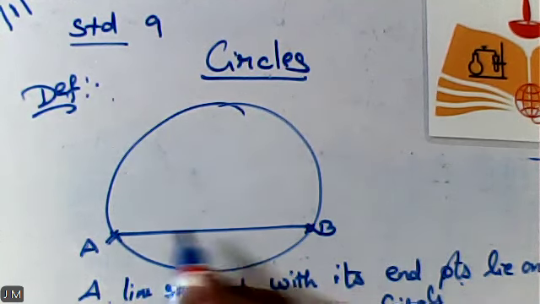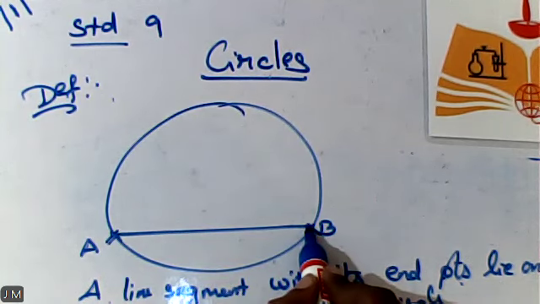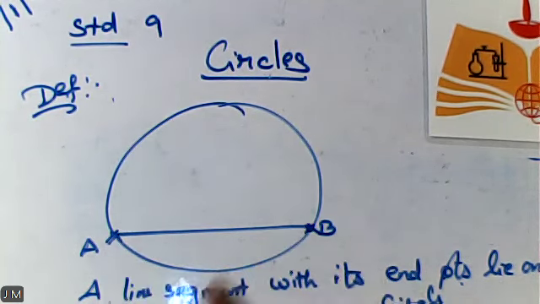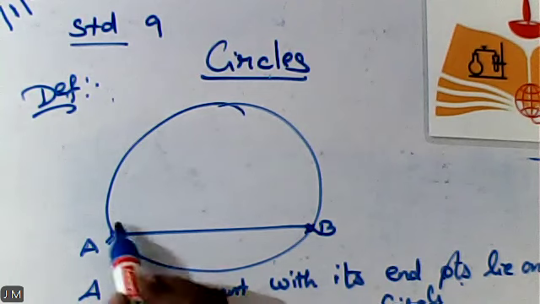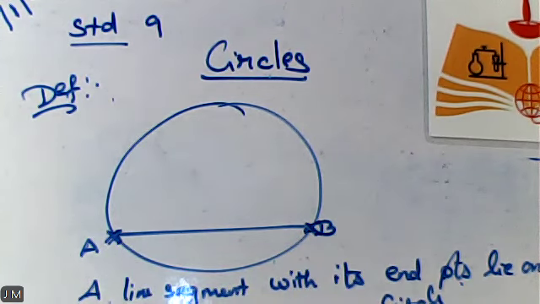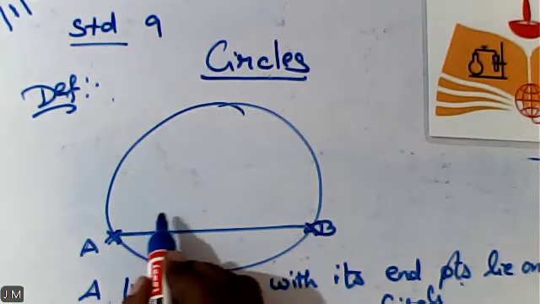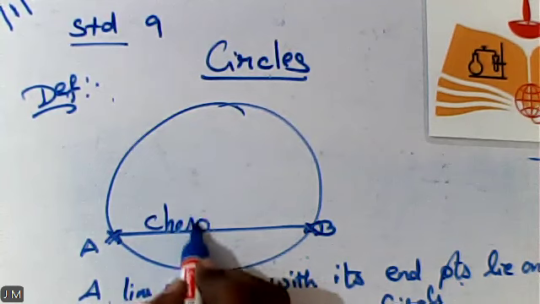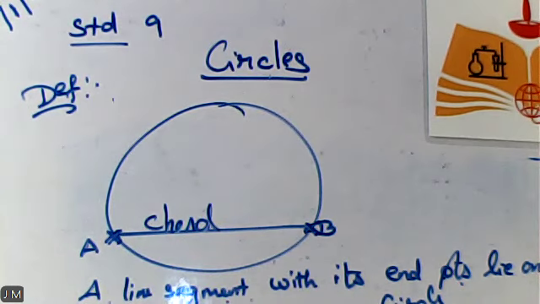Okay? A line segment AB is nothing but a line segment whose starting point is A and ending point is B. A line segment with its endpoints lying on a circle is called what now? Which is nothing but a chord. Okay? Am I clear?